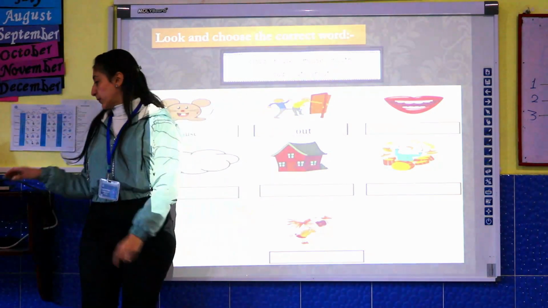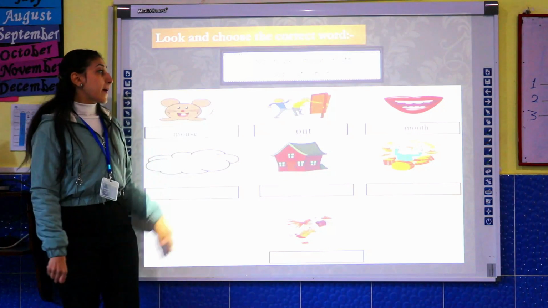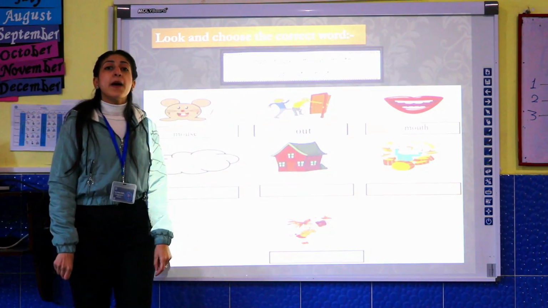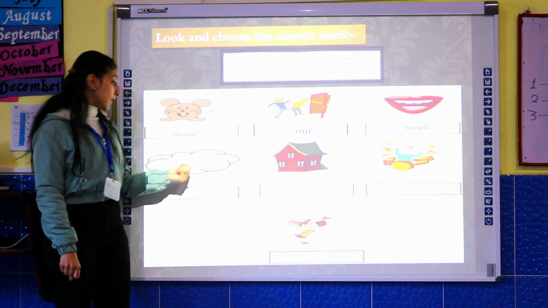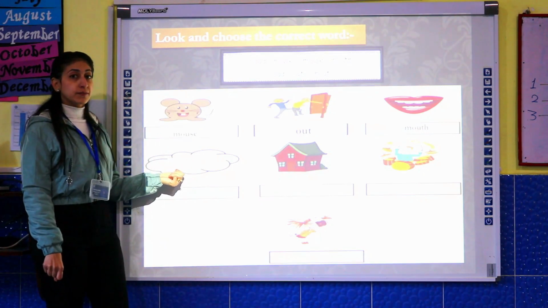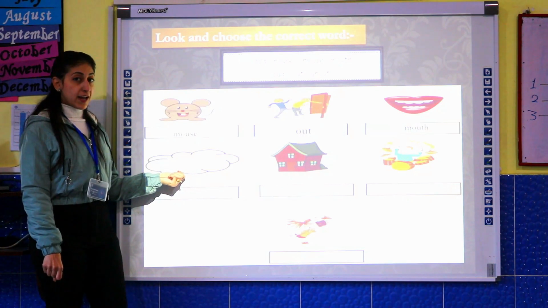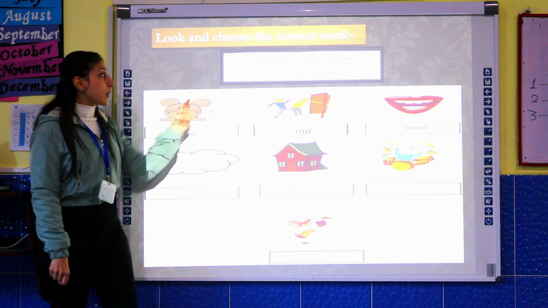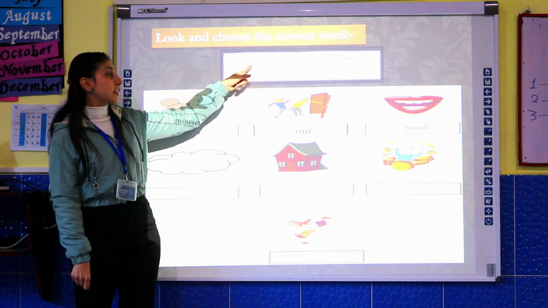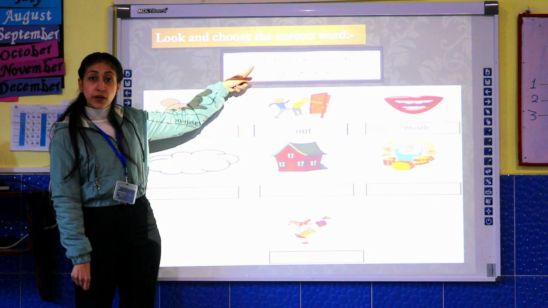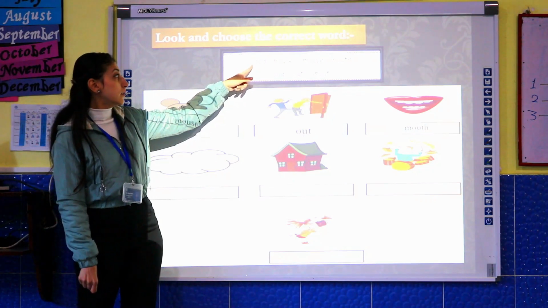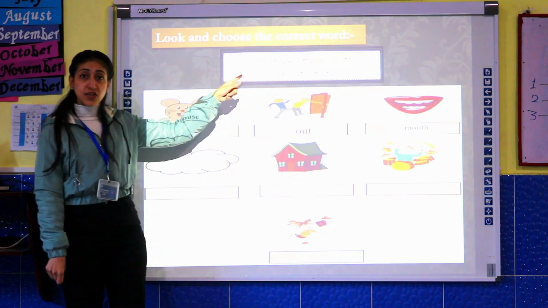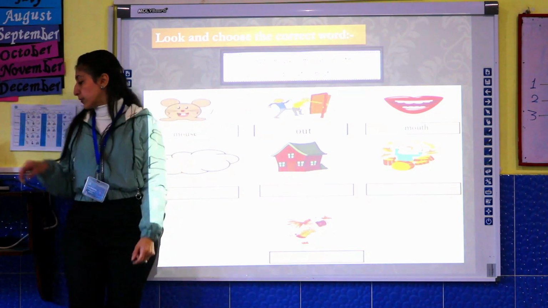Let's write it here. So, what is this picture? Mouse. Okay, and here, what is that picture? Yes, it's cloud. Where is cloud here? Is this cloud? Let's read it together. Cloud, yeah, that's right. Let's write together here.